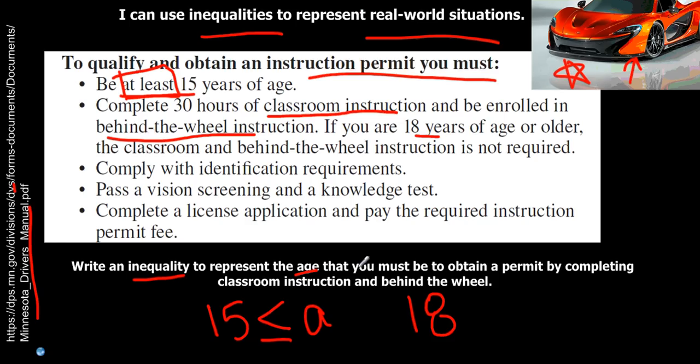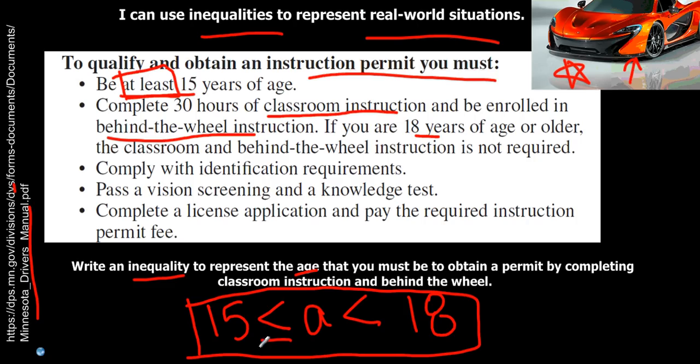And then it says over here that if you are 18 years of age or older, so if I'm 18, I don't have to do it anymore. So that means that A would have to be less than 18. If you are 18, you're off the hook. You don't have to do the behind the wheel or the classroom instruction. So the 18 wouldn't be included in the ages that make you do it. So my inequality would be that 15 has to be less than or equal to your age, A, which is less than 18.